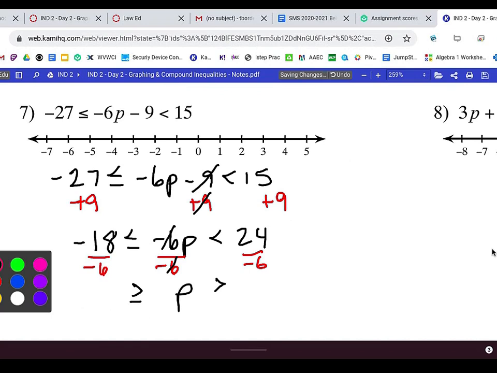Negative 18 divided by negative 6 is positive 3, because a negative and a negative goes positive. And then 24 divided by negative 6 is negative 4. And now we're ready to graph.